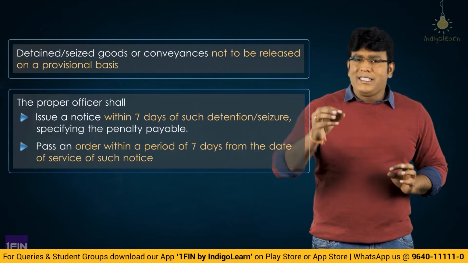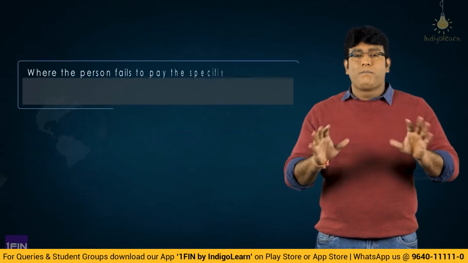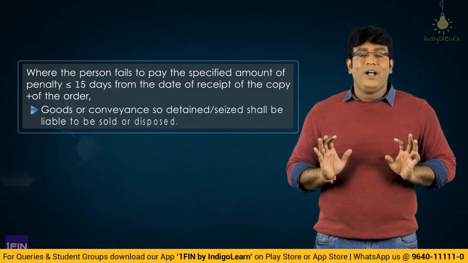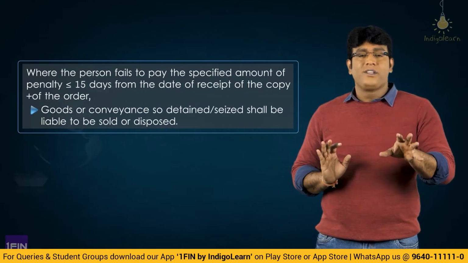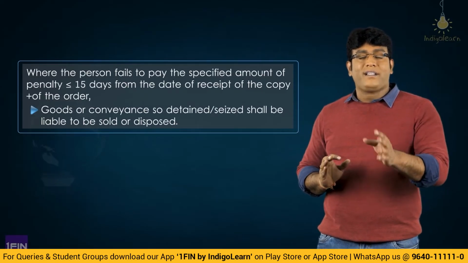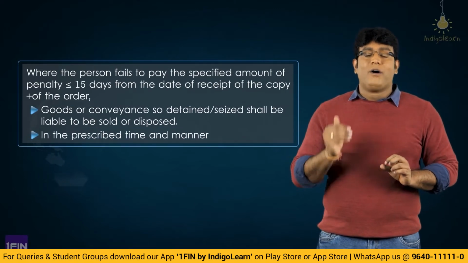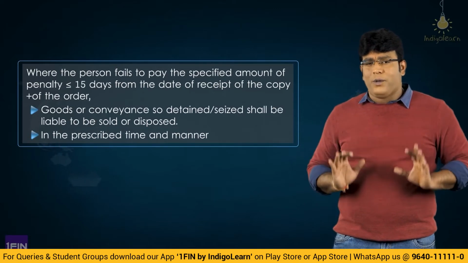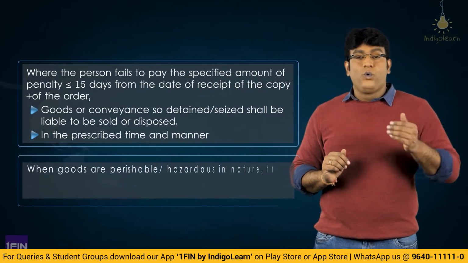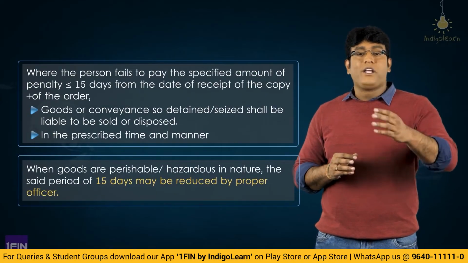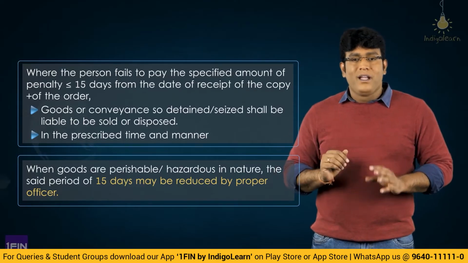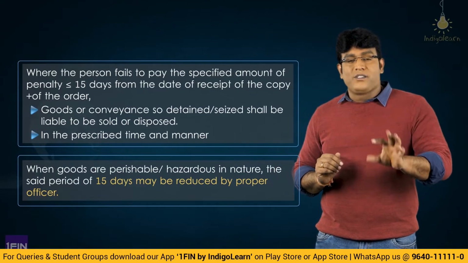That is, if the penalty specified in the order is not paid within 15 days, then the goods shall be subject to disposal. That means the goods which have been detained or seized shall be sold by way of conducting an auction to recover the amount of penalty. And here the interesting point to be noted is the set 15 days time limit could be further reduced in case where the goods are hazardous in nature or perishable in nature, or those goods where value is reduced by passage of time. Then PO may reduce the time limit of 15 days also.